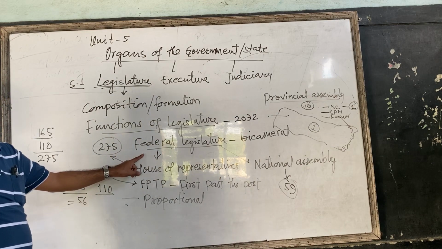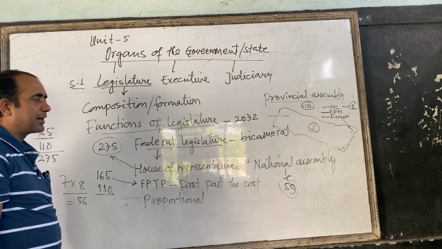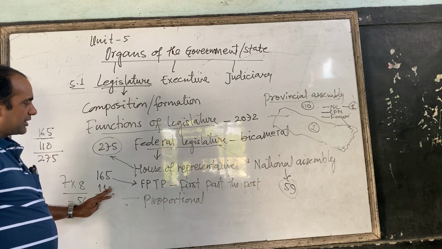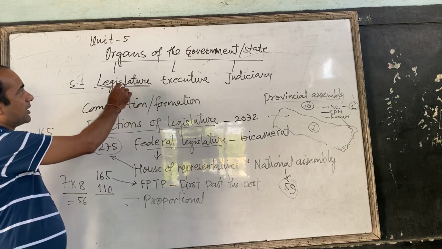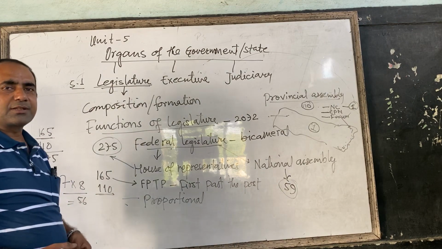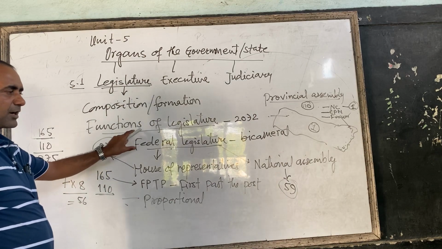This is bicameral legislature in our federal legislature, federal parliament, let us say. So, in this way, this is the composition of legislature in our country. And in the provincial legislature, we have to study later on. This is federal legislature only, federal parliament only.